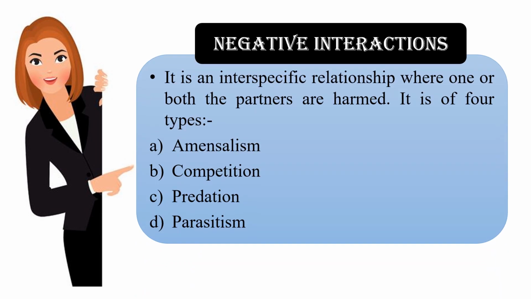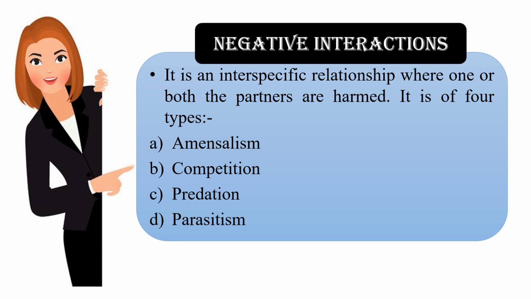Coming to negative interactions. It is an interspecific relationship where one or both the partners are harmed. It is of four types: amensalism, competition, predation, and parasitism. Let's study them one by one.